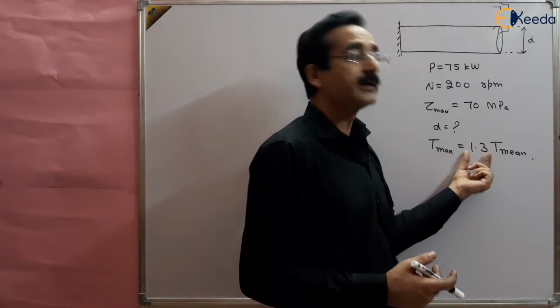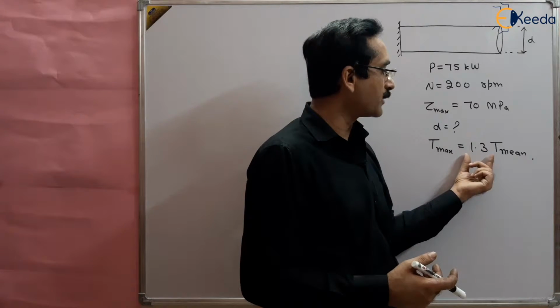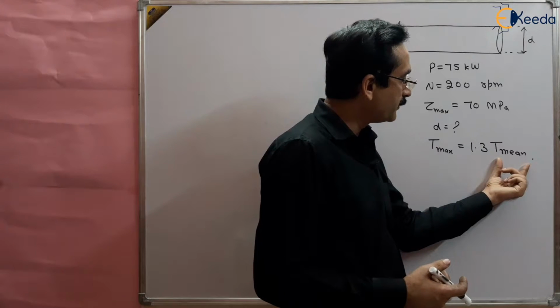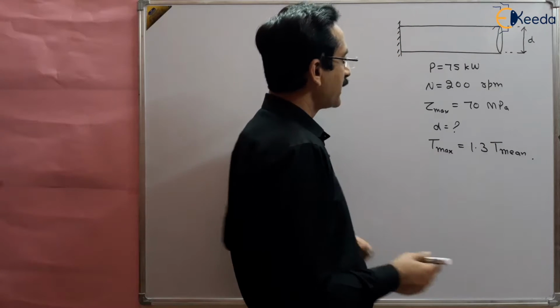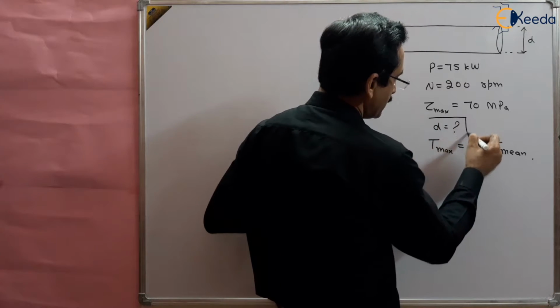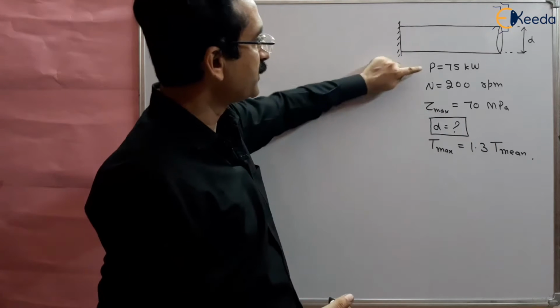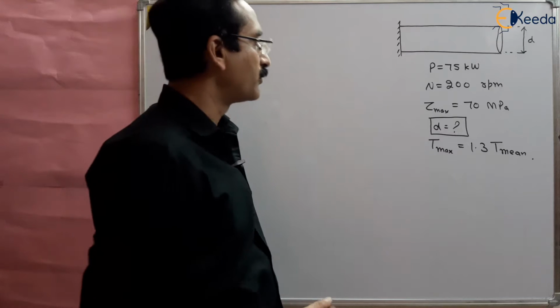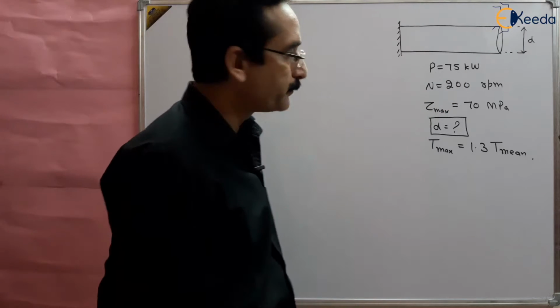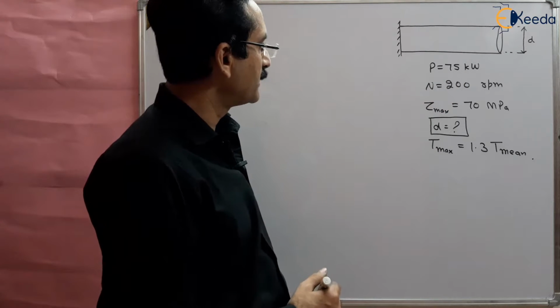It means 1.3 times the mean torque. We have to find out the safe, minimum diameter of the shaft for transmitting 75 kilowatt at 200 rpm. So this is our question. Let us solve this question.